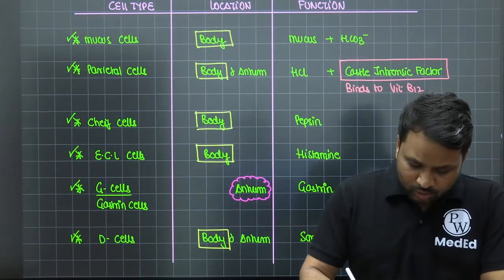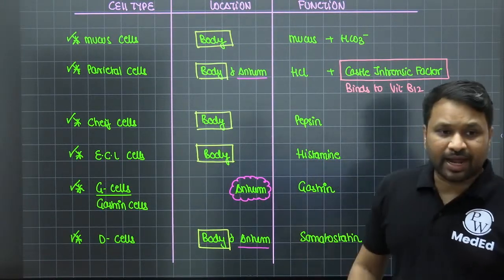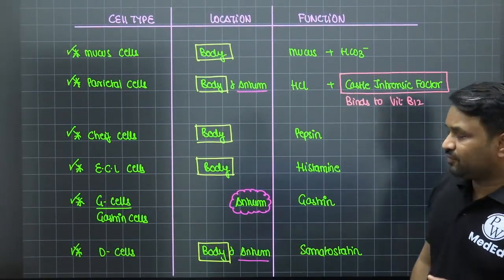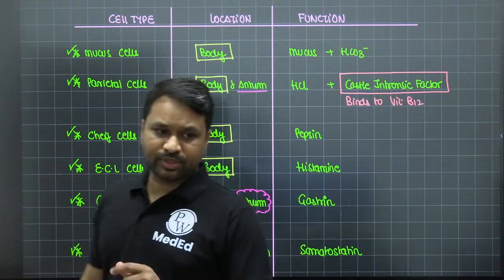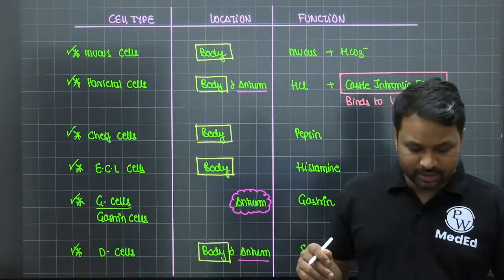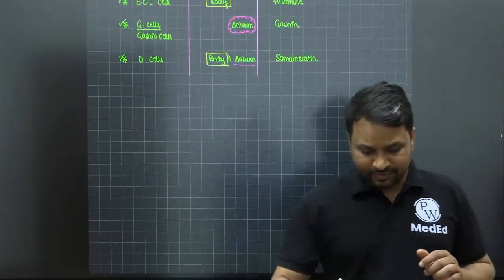The antrum also has parietal cells as well as D cells, but in the antrum the maximum concentration is of the G cells, or gastrin-producing cells. So these are the basic objectives. Now, why do you want to know about this? The reason is to understand the acid physiology.